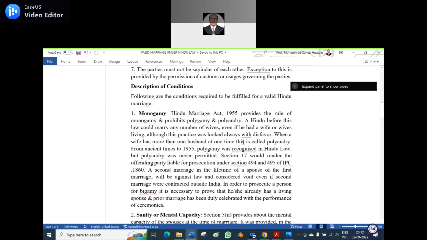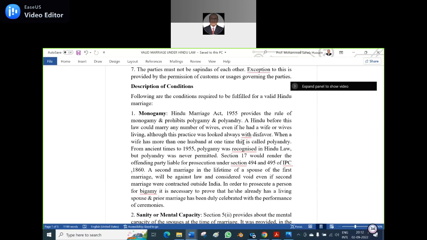So, as far as the description of the conditions is concerned, number one, monogamy. What is meant by monogamy? One male marrying one female only. Okay. What about one man and many wives? Polygamy. And one woman and many husbands? Polyandry. Very good. I appreciate. So, the Hindu Marriage Act 1955 provides the rule of monogamy and prohibits polygamy and polyandry.